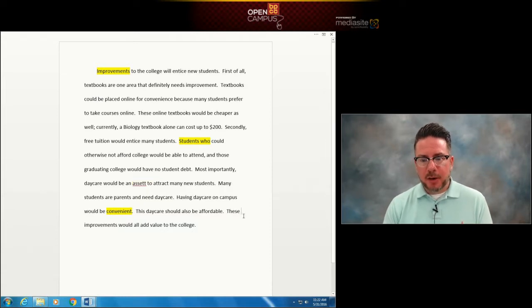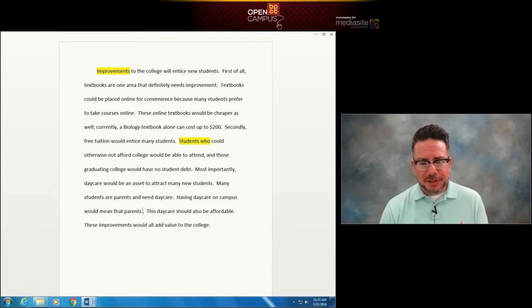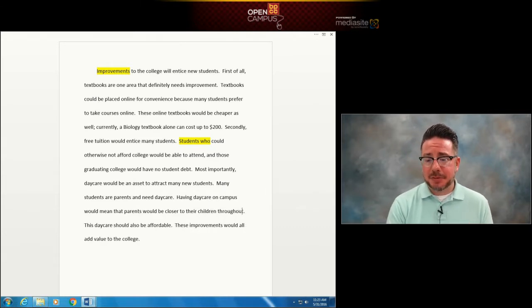Most importantly, daycare would be an improvement to attract many students. I've used this word improvement quite a few times throughout this paragraph, so I want to change this word. So what's another word for improvement? Most importantly, daycare would be an asset. How about that? I think I misspelled it though. There, to attract many students. Many students are parents and need daycare. Having daycare on campus would be convenient. Now we've also used this word convenient before. So let's change that and add some specific detail.